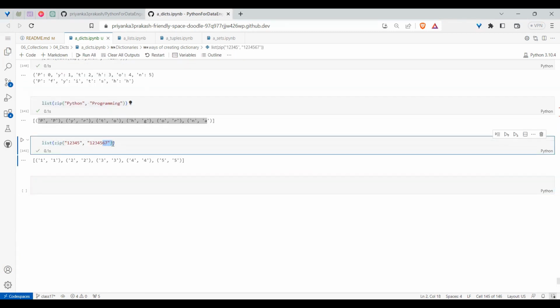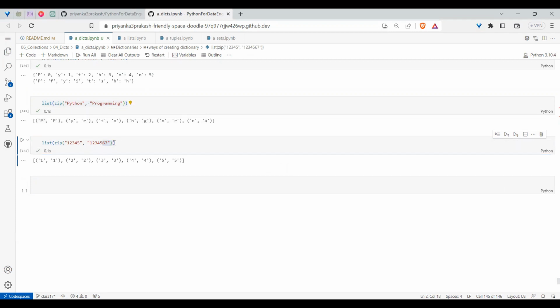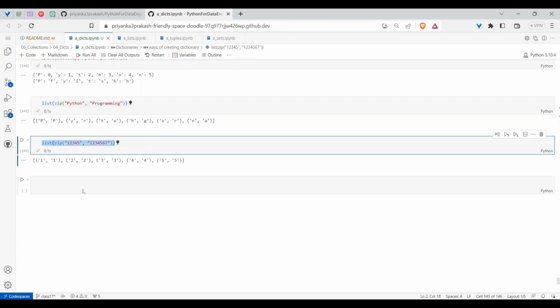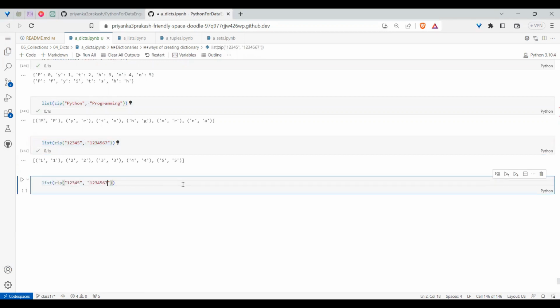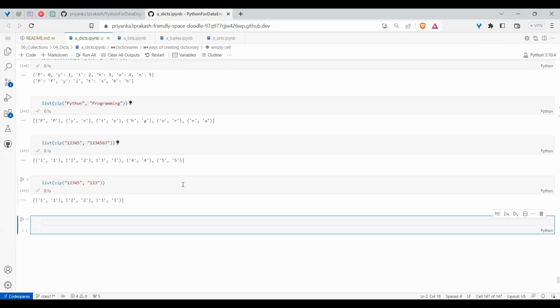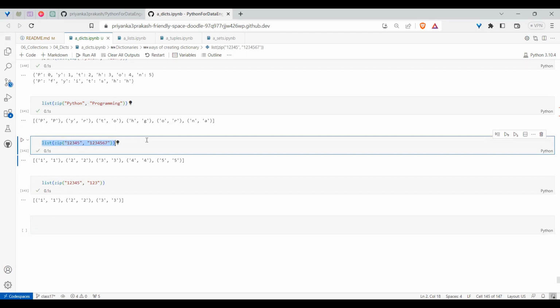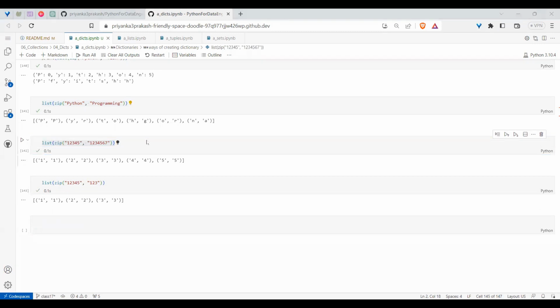As it has an extra 2, those are ignored. So that is what happens. Zip will take the minimum number of values among them. Whichever has the minimum, it will go with that. If, let's say, this time I pass only 3 values on the other side, whichever has the minimum values, you get that one. Hope you understood the concept of it.